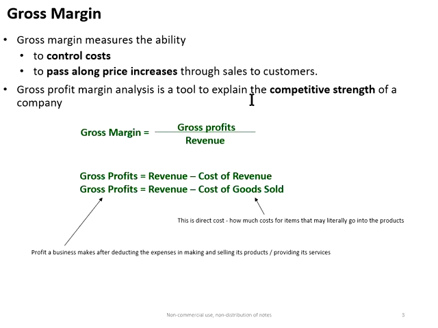So it's a tool that explains the competitive strength of a company. A company with a competitive advantage usually has high gross margin because it can raise the price easily, and the customer won't go away. It's given by this equation: gross profit divided by revenue, whereby gross profit is revenue minus cost of revenue, or revenue minus cost of goods sold. Here we're talking about the direct cost.